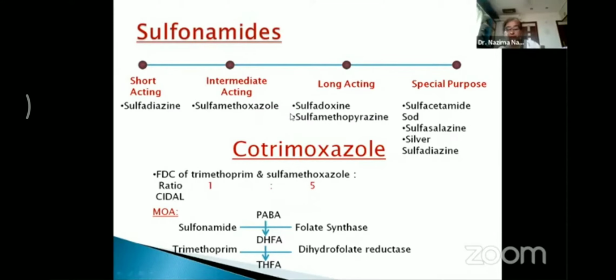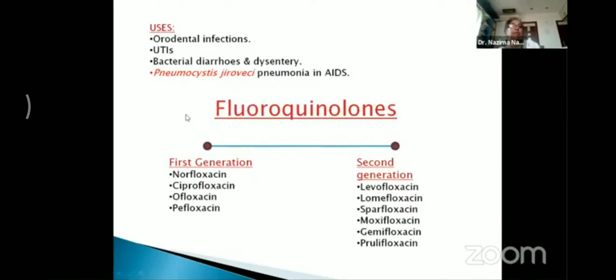Now, coming to the uses of cotrimoxazole. These drugs are used in orodental infections. Apart from orodental infections, these drugs are used in urinary tract infections, bacterial diarrheas and dysenteries, and in AIDS patients to treat pneumonia by Pneumocystis jirovecii.